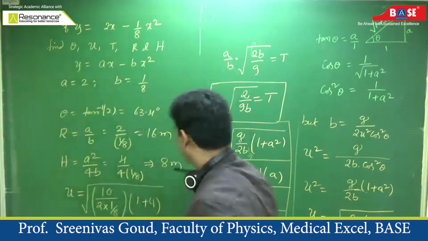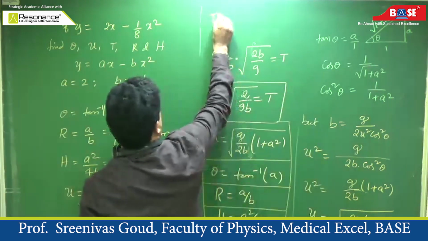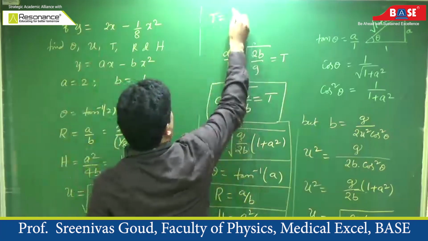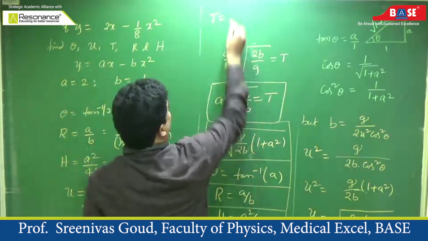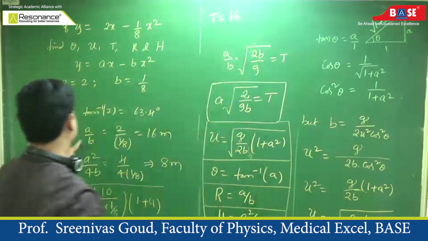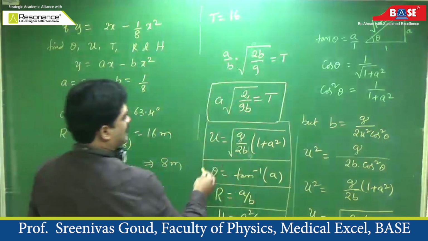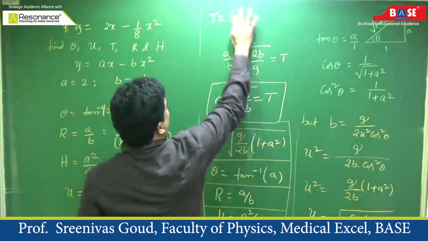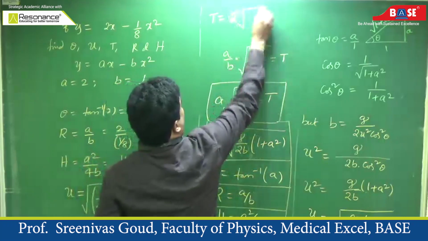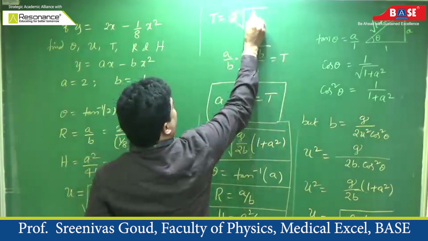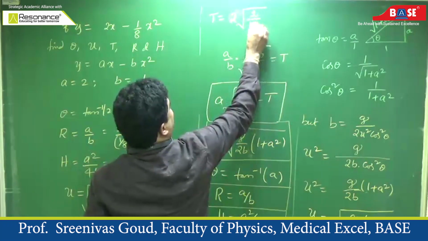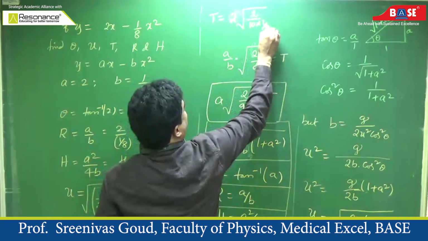Then what you have to calculate? You have to calculate time of flight. Time of flight is a root of 2 divided by g into b. Sorry, a root of 2 by gb. A is 2, root of 2 divided by g into b. G is 10, b is 1 by 8.